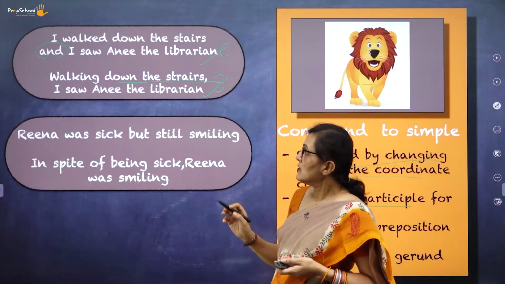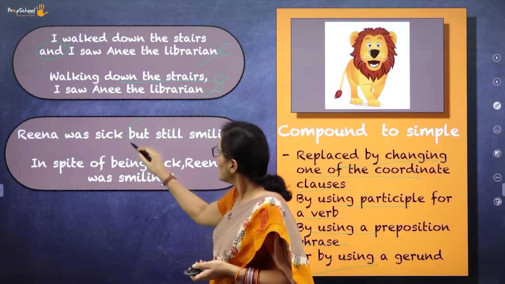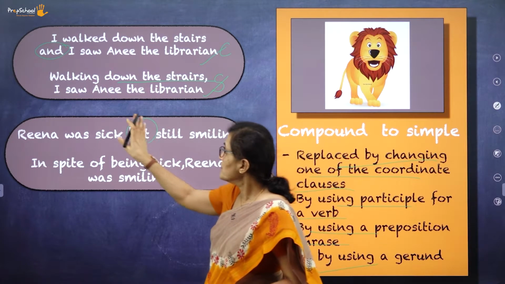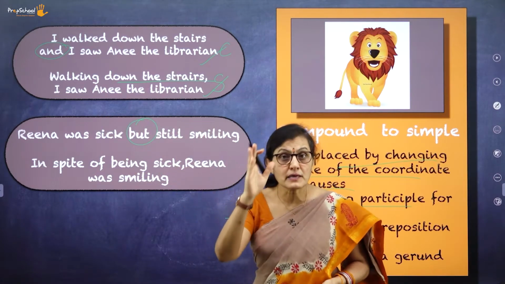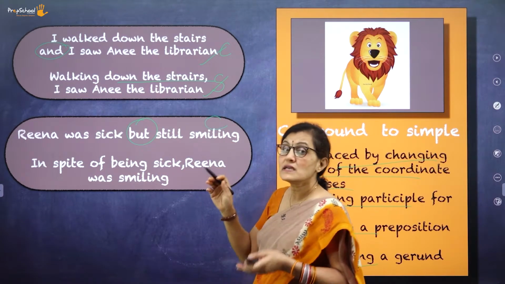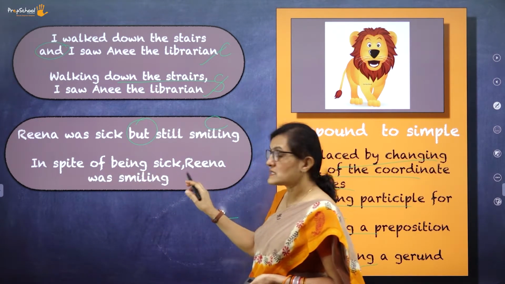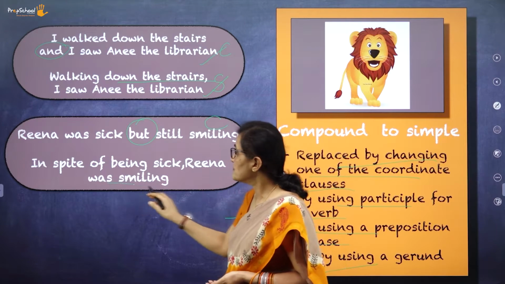In the same way, Rina was sick but still smiling. Since there is "but" here, you have split the sentence, so that becomes a compound sentence. Now, how are you going to change it? In spite of being sick, Rina was smiling.